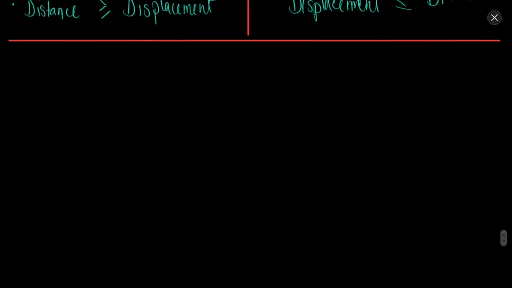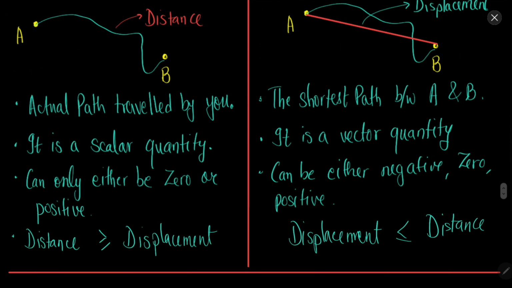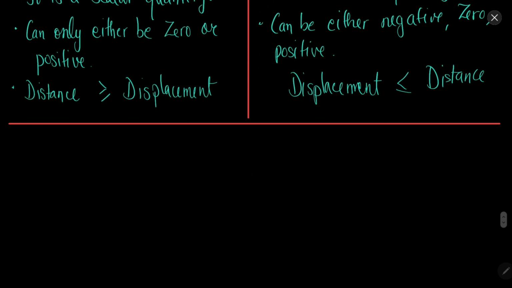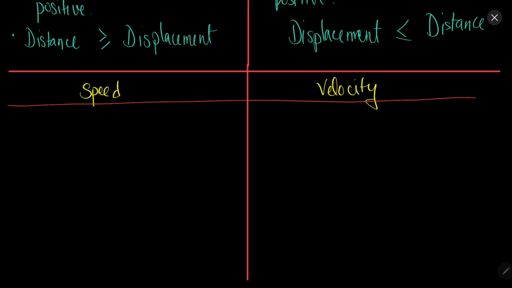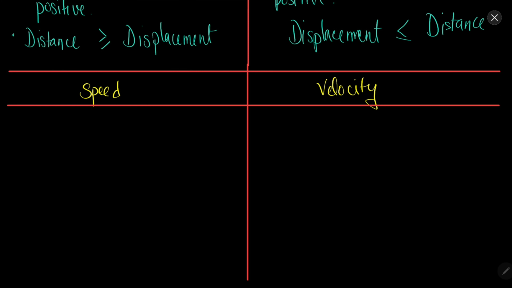Now as we have understood distance and displacement, we can understand the meaning of speed and velocity as well. They are quite similar to this. So what is the meaning of speed?